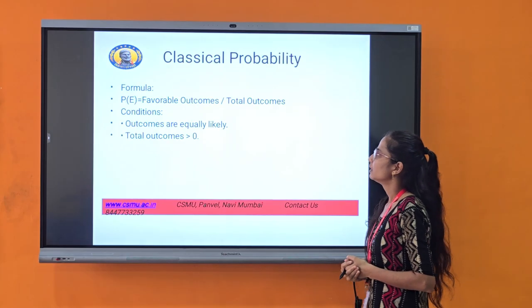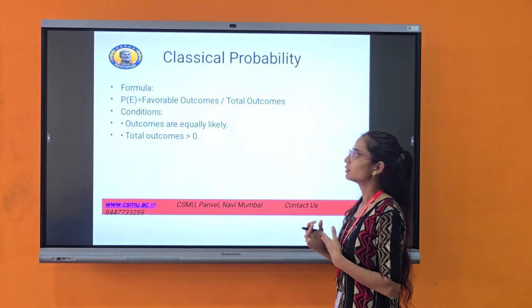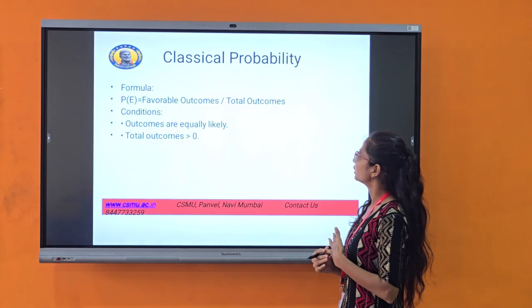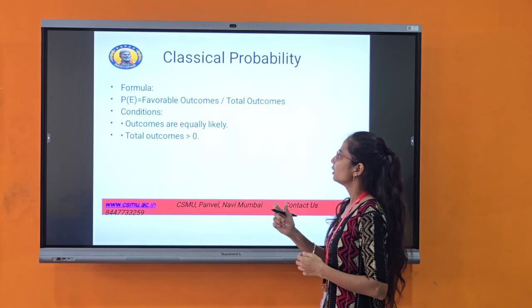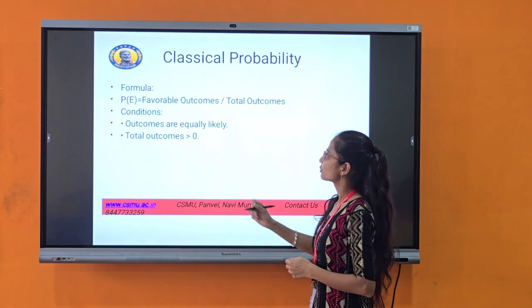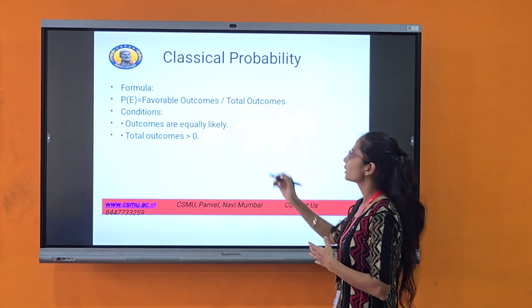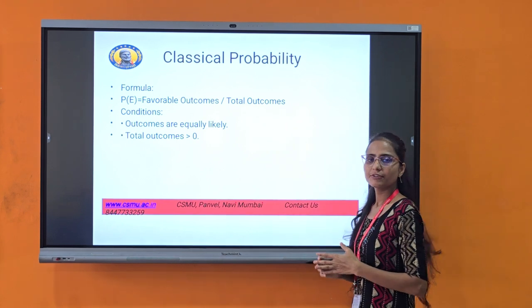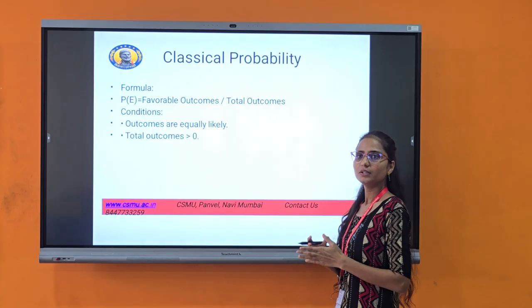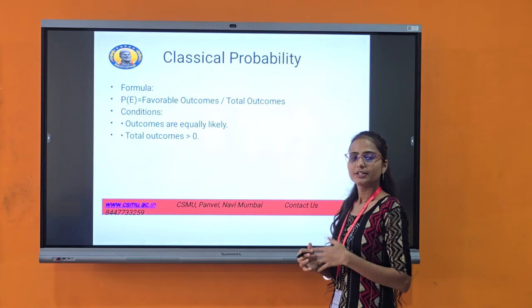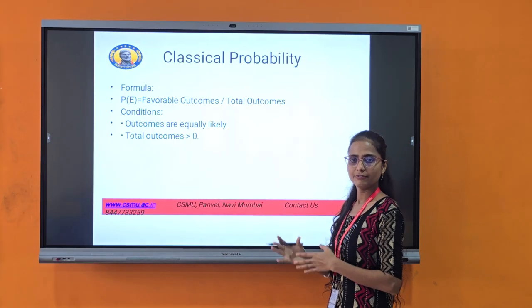Classical probability. Here is the formula of the probability: P is equal to favorable outcomes divided by total outcomes. What is the favorable outcome? Suppose we are rolling a die and we have to choose only the even numbers.